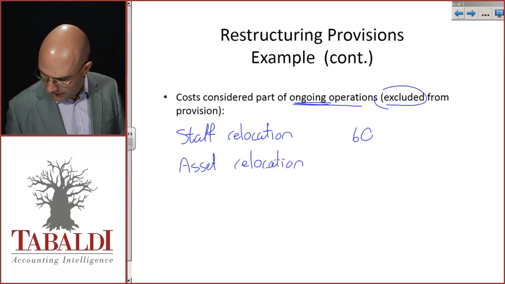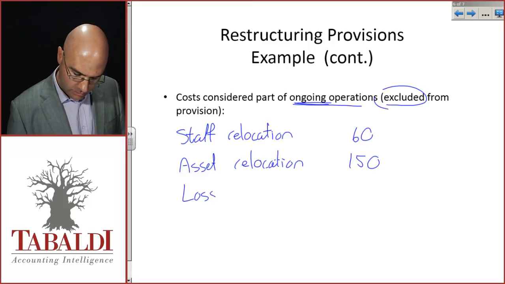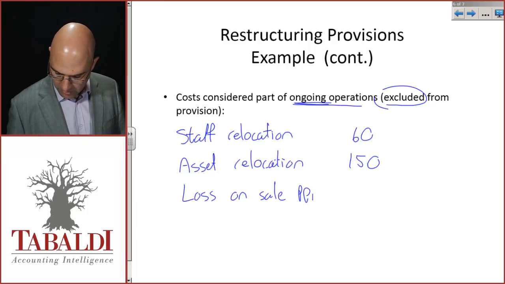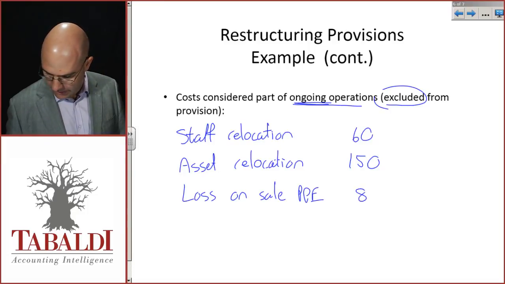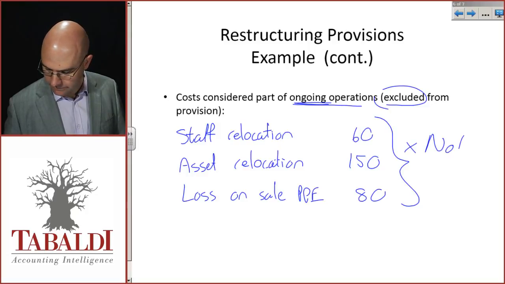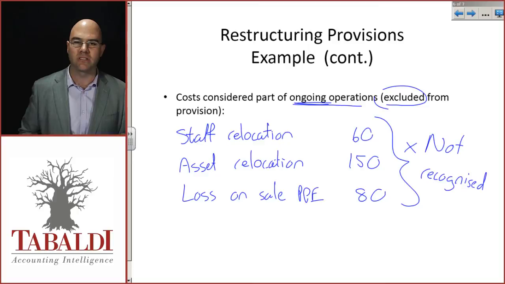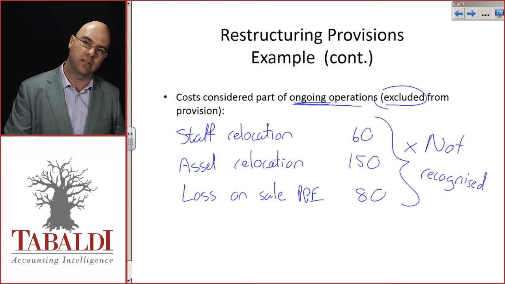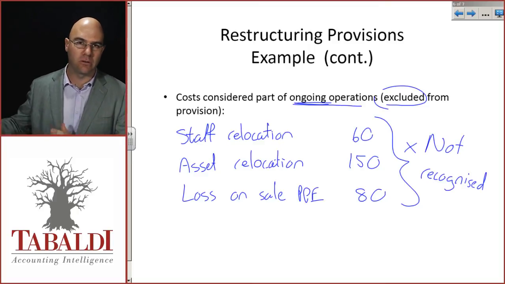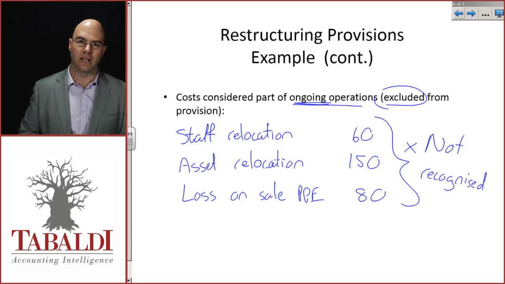So the asset relocation, that was 150. And the loss on sale of the assets, I'm just going to write PPE, I hope you don't mind, that 80. All of that is not recognized as part of the provision. Yes, it'll have its own expense item later on. So when I do the staff relocation costs, I'll go debit, expense, credit, bank, or creditors. Okay, it doesn't touch the provision line item.